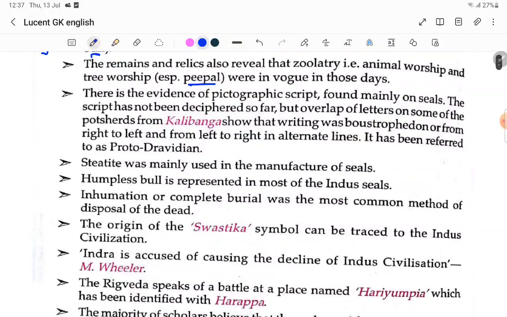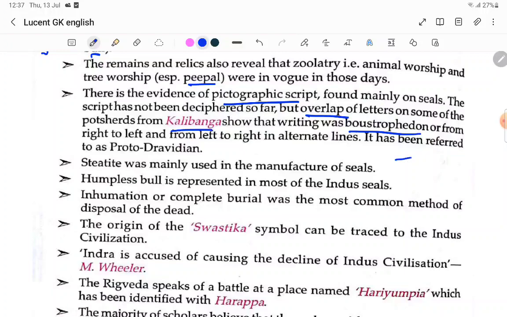There is evidence of a pictographic script found mainly on the seals. The script has not been deciphered so far, but there is overlap of the letters. Some of the potsherds from Kalibangan show that the writing was boustrophedon, from right to left and from left to right in alternate lines.